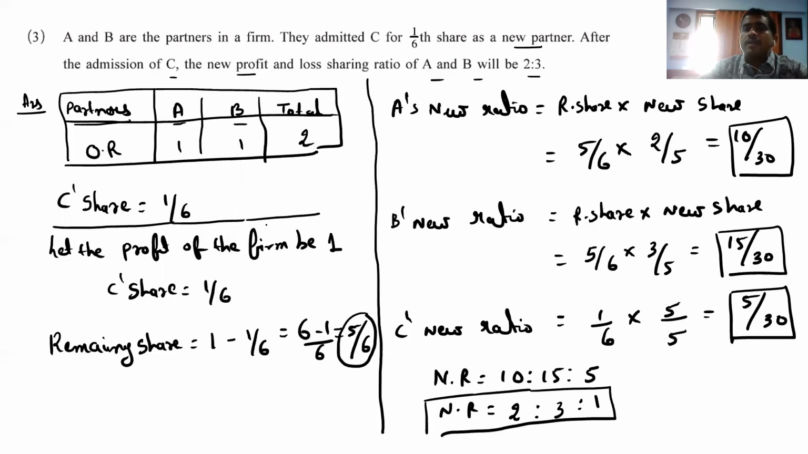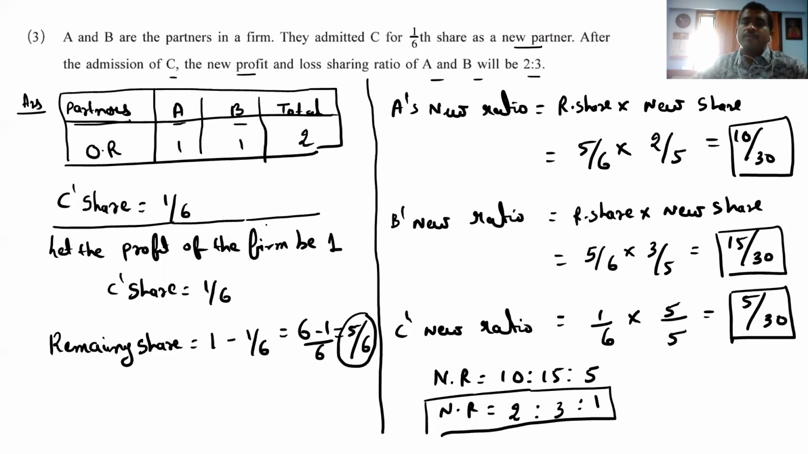So how to start? Let the profit of the firm be 1. C share comes to 1 by 6. Remaining share comes to 1 minus 1 by 6, that is 6 minus 1, that is 5 by 6. A's new ratio. What is the formula? Here the formula changes because we have to multiply by new share. That is remaining share multiplied by new share. That is 5 by 6 into 2 by 5. That is 10 by 30.